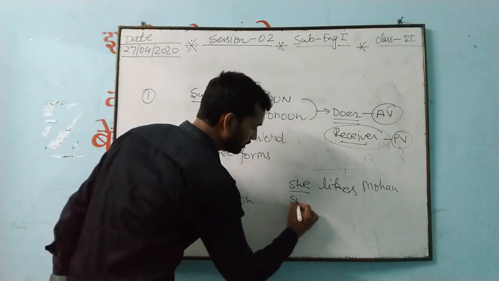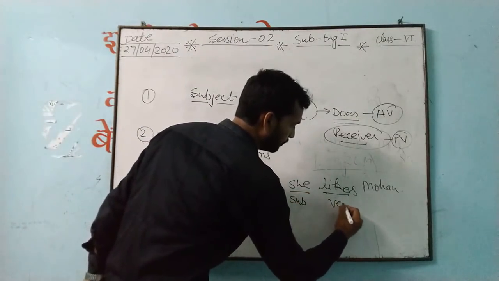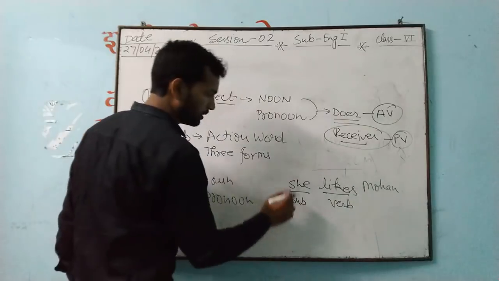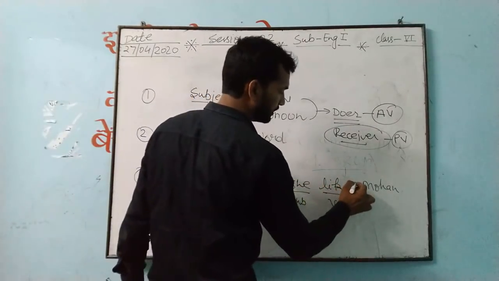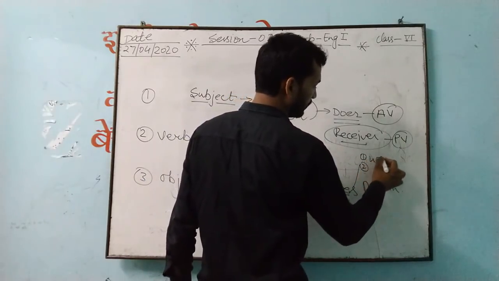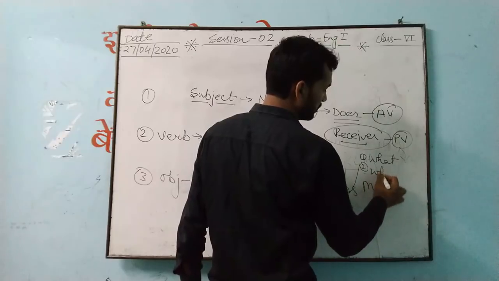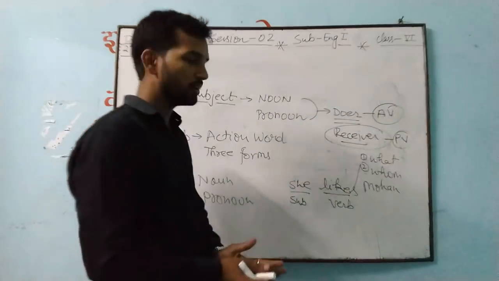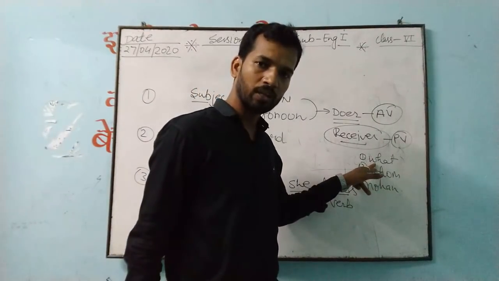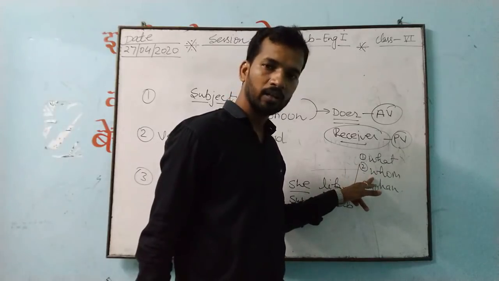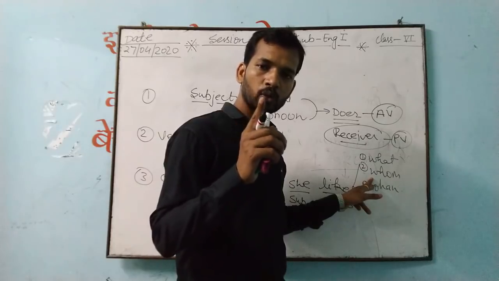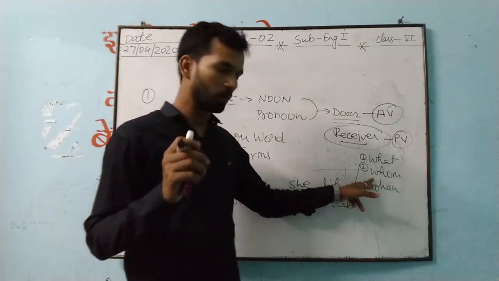How you are asking the question, you see. These two, subject and verb, you will write. And after this you will add something. So the subject is, she likes. After this you can write two things. One is what and second is whom. What for non-living objects and whom for living objects. So these two words only help you to identify which one is the object.